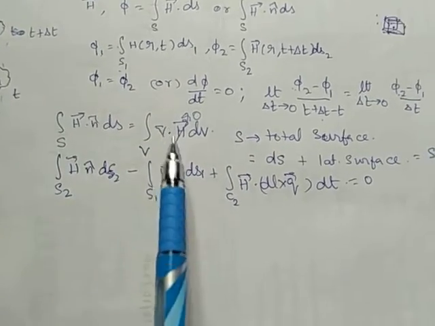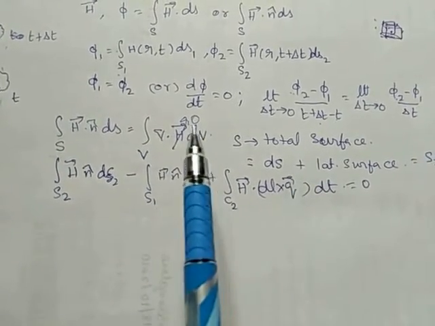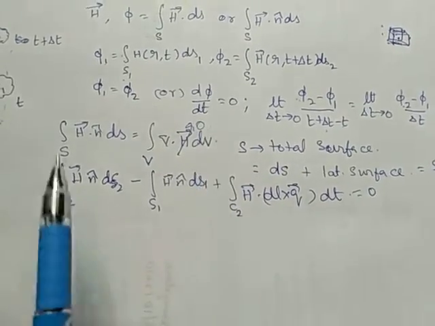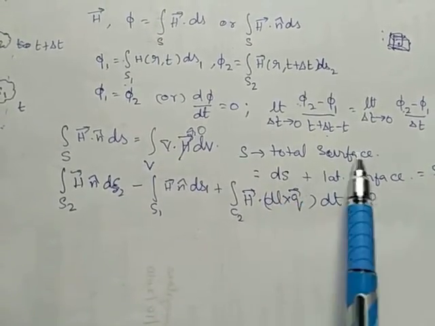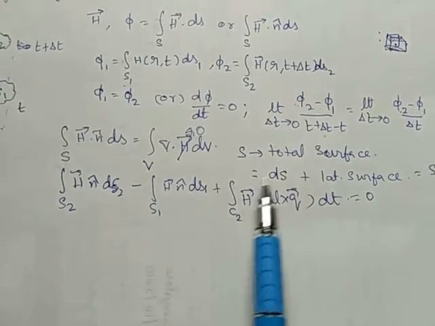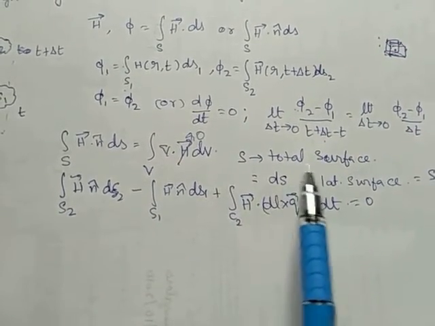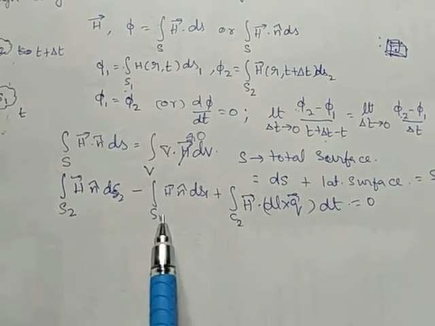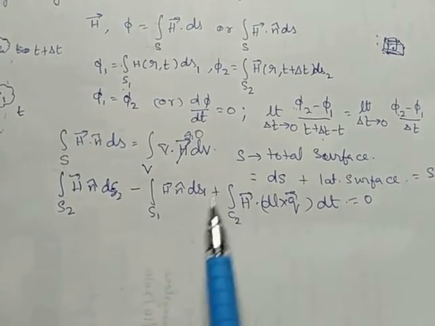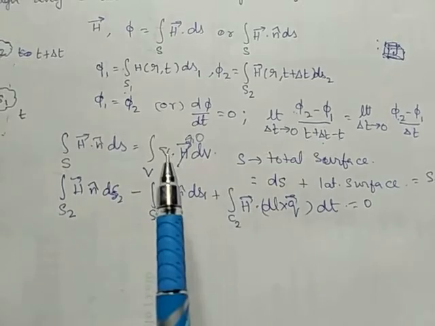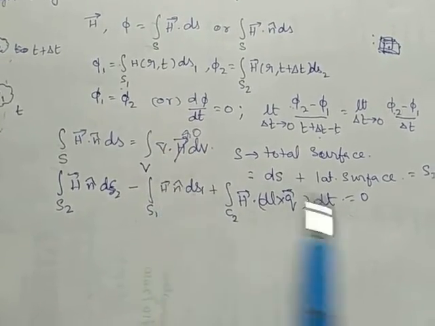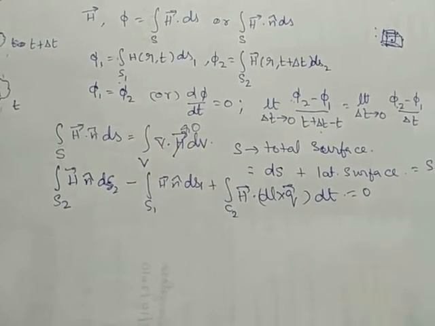This is nothing but integration over V using the Gauss divergence theorem. So here S is the total surface. Total surface means change in the surface plus lateral surface. What is change in the surface? S2 minus S1, and this gives us the lateral surface. Since del dot H is 0, RHS becomes 0.